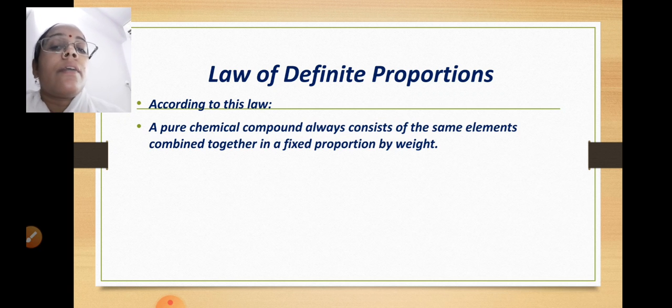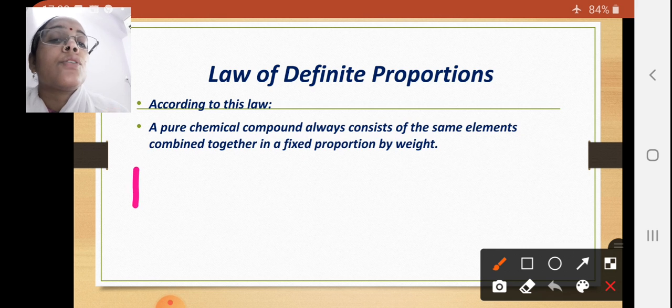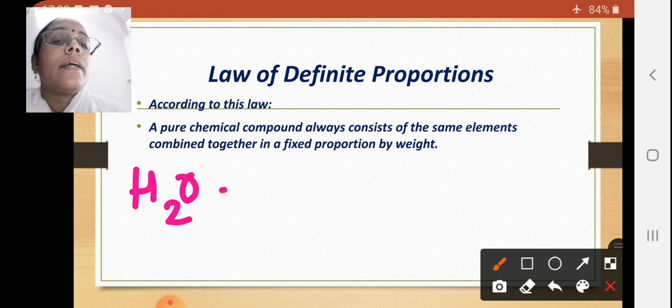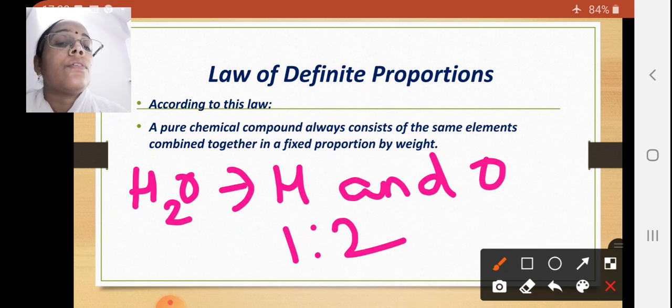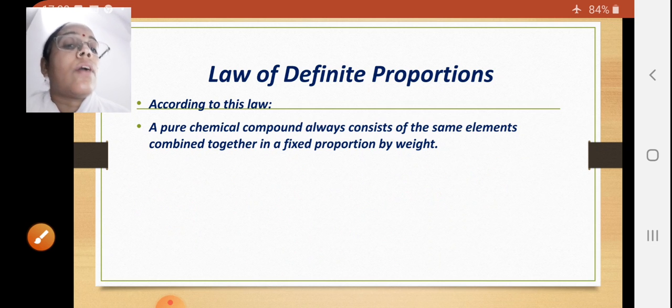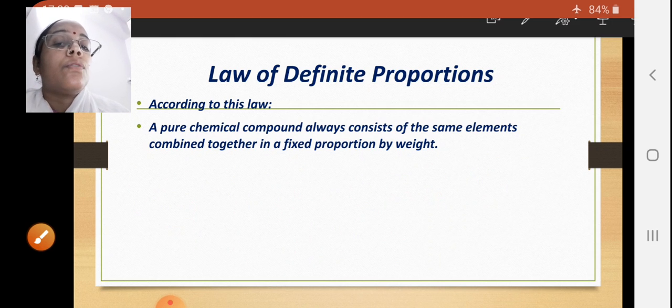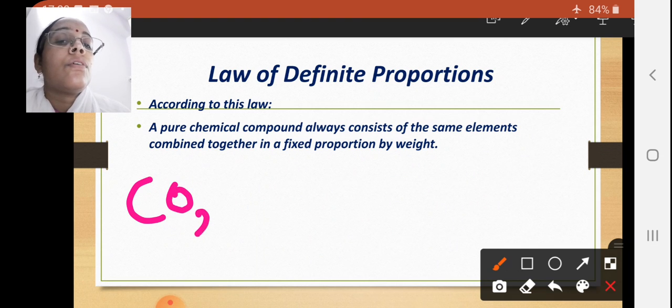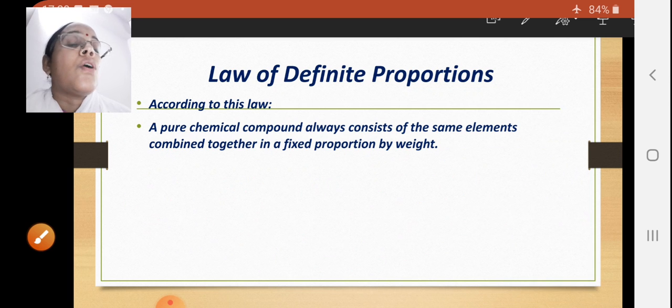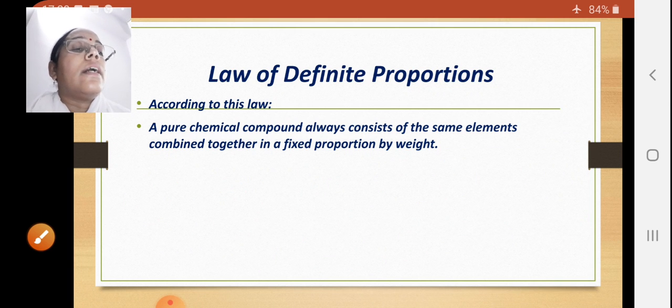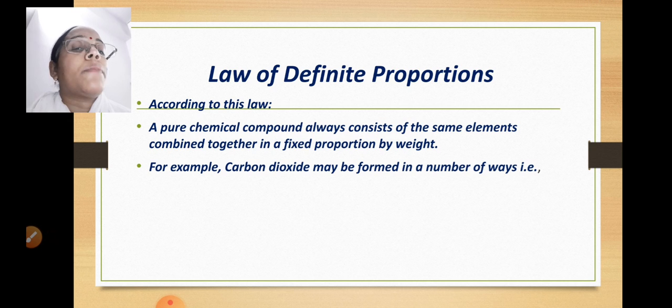That means if you have to form H2O, then you will take H and O in the ratio 1:2, or let us see CO2. So C and O you have to take, and it is in the ratio 1:2. So in both the cases, the ratio should be maintained while the formation of compounds.